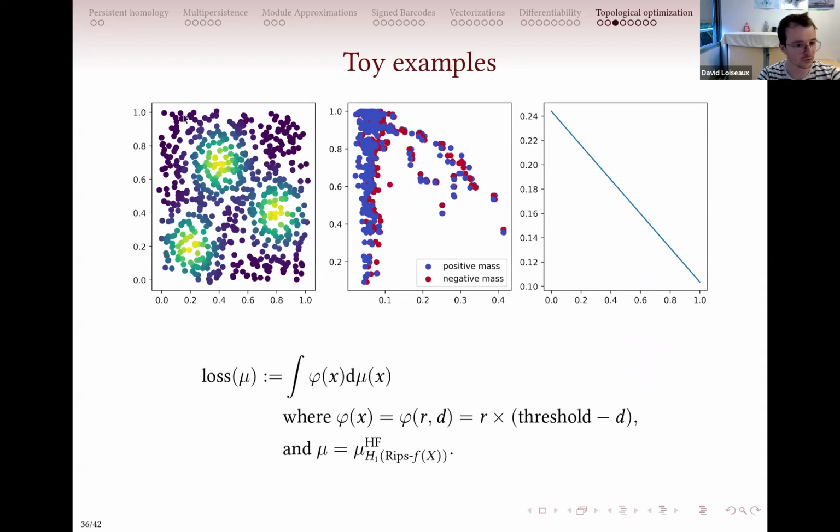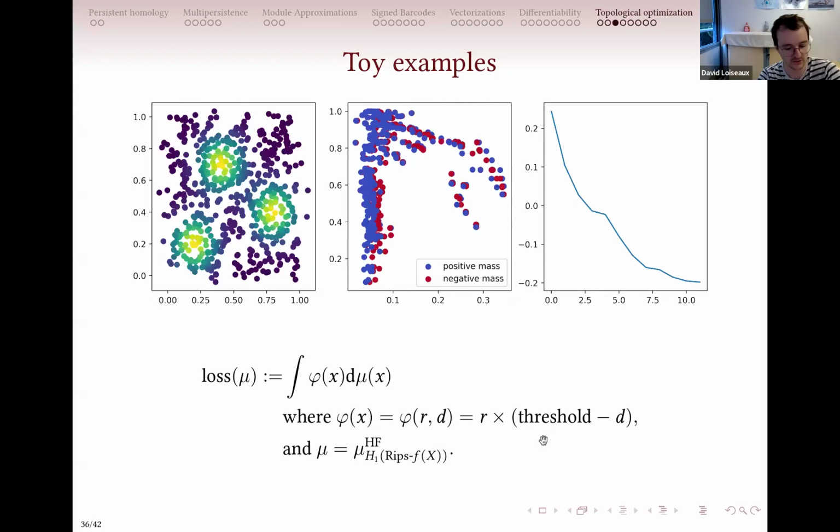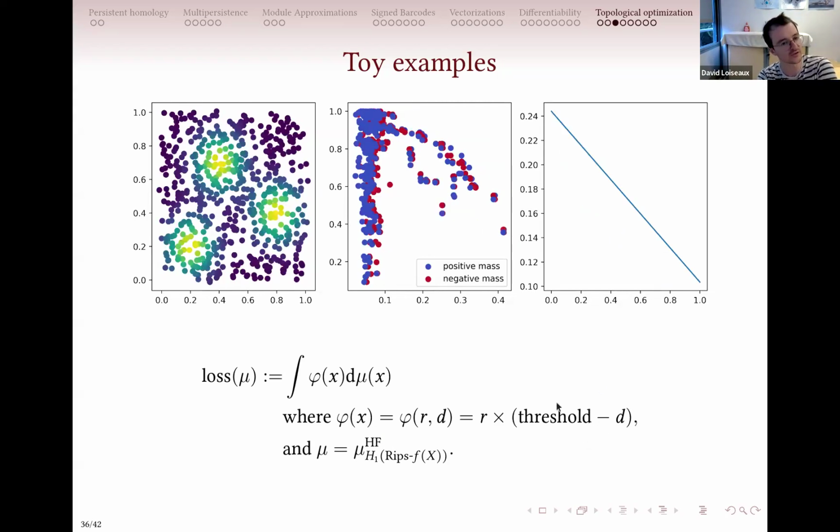Okay, so you start with a point cloud like this. You can compute with respect to these two parameter filtration some sign measure, and the loss would be something like this. So it will be the integral of some function with respect to the measure. So it's smooth with respect to mu, where mu is your sign measure. And this function basically tries to reduce the radius and the density of your cycles.